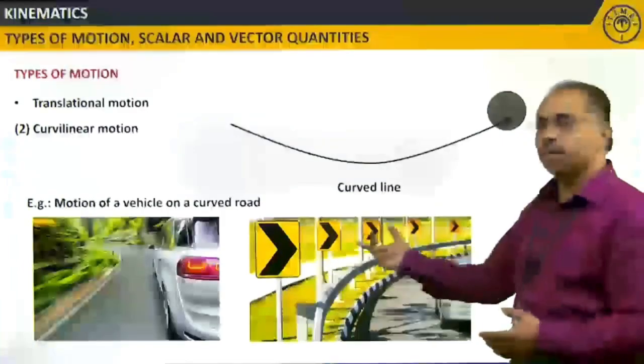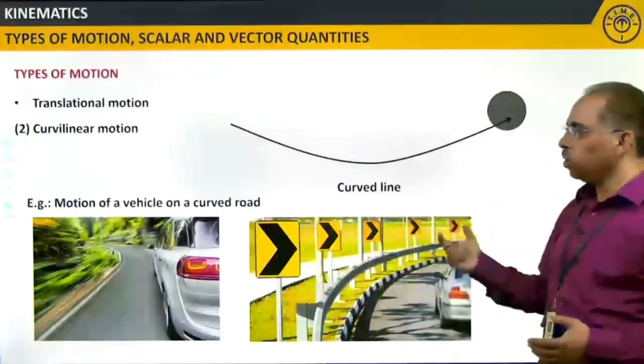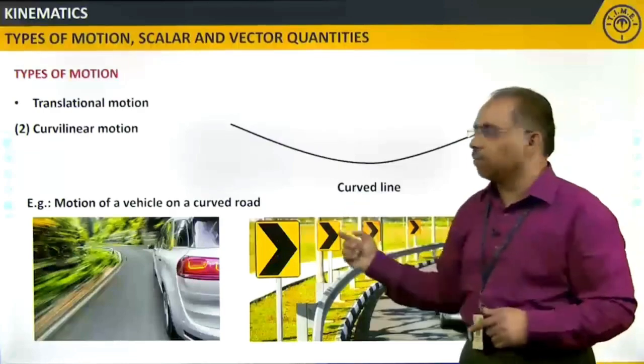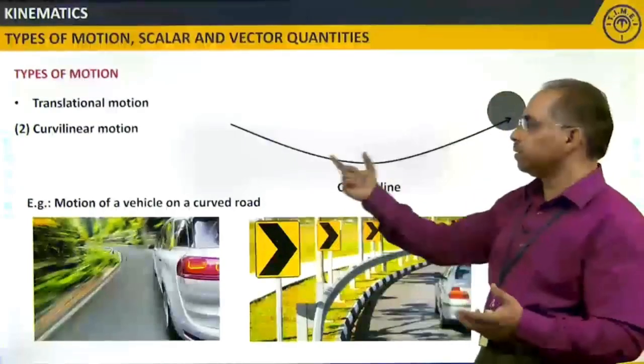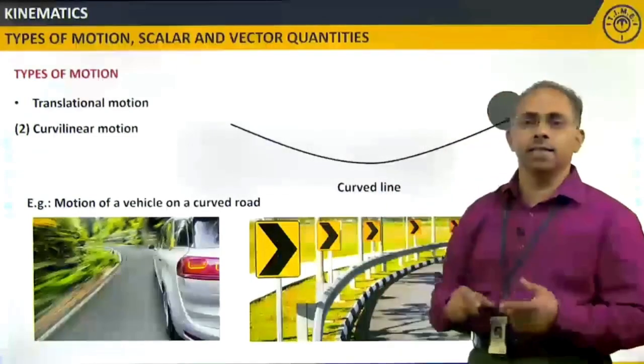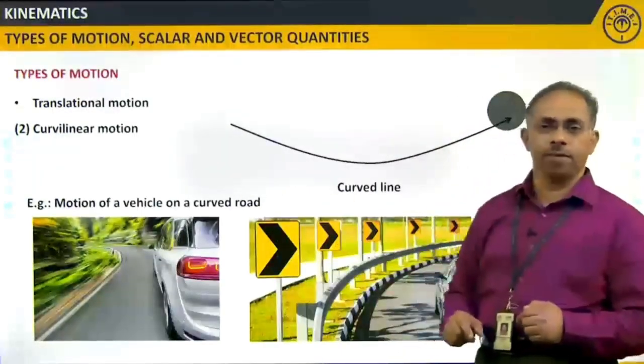In such places, we will have such signboards where they have to take a curved path. Hope this gives you a clear understanding of what a translatory motion is, and under that, what a rectilinear motion and what a curvilinear motion are.